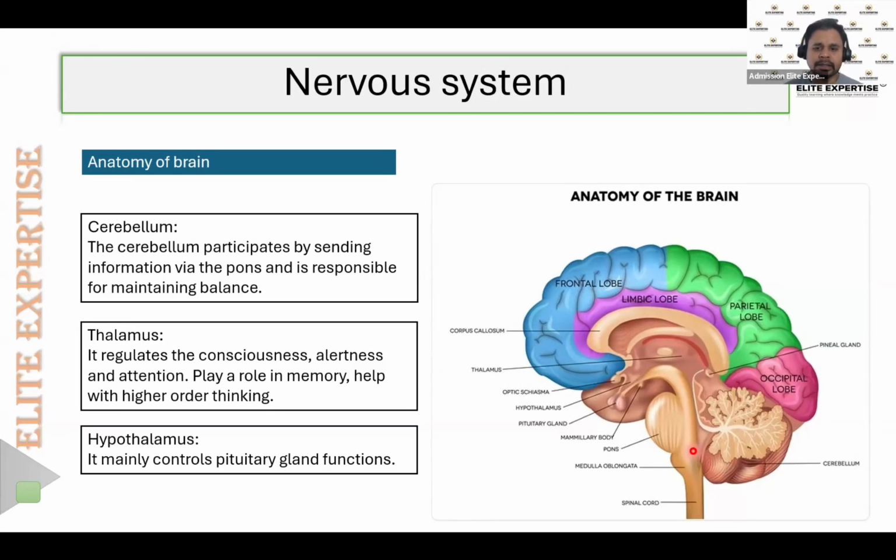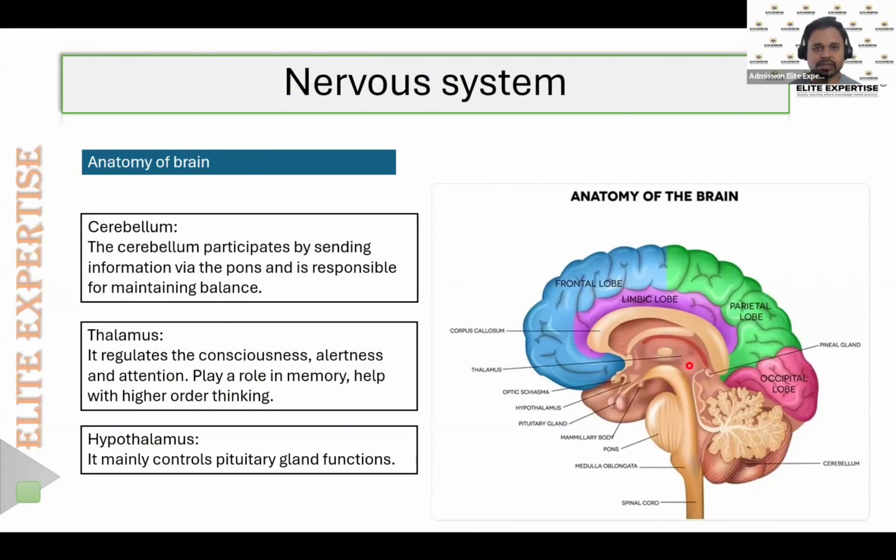Then here in the brain, you can see this part is known as the thalamus. The thalamus is also one of the important parts. It mainly regulates consciousness, alertness, and attention.